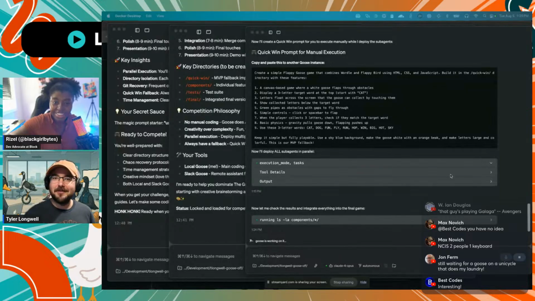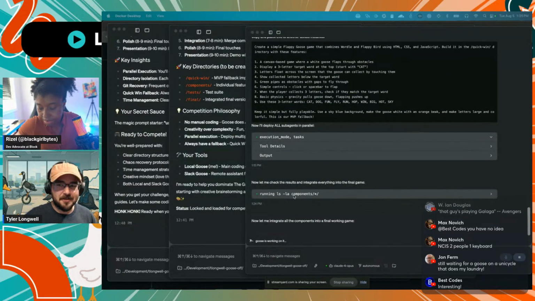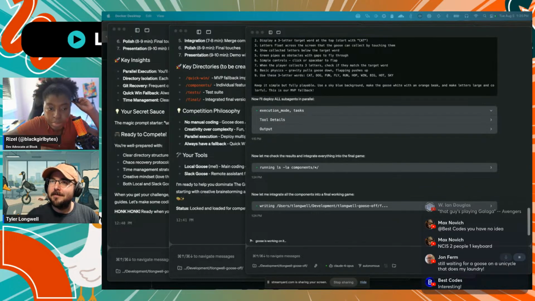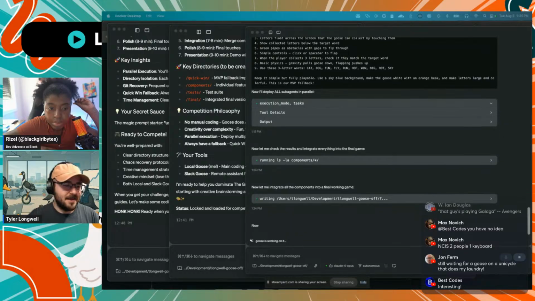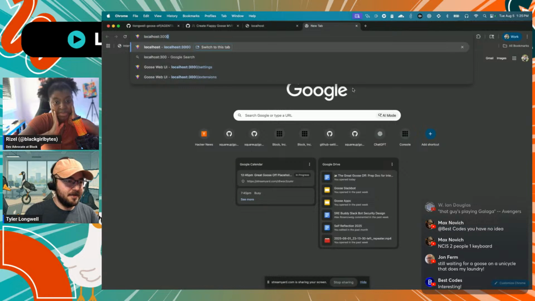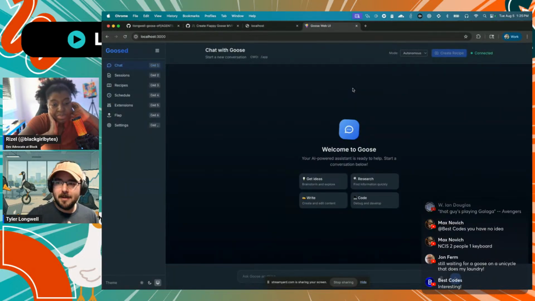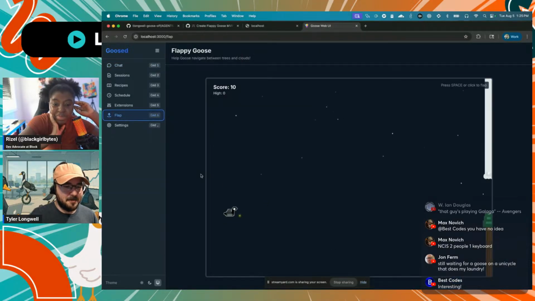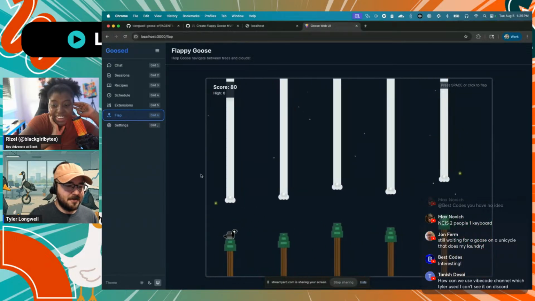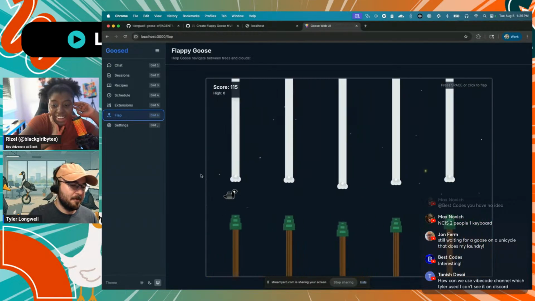Yes. Hey, I finished the sub agent execution. Now it's going to go and review everything that was generated, try and integrate it together, run some tests, see if it works. But in the meantime, I was going to show you an actual Flappy Goose that I had made earlier as part of Quinn3. With Quinn3 as part of a project I was working on, I wanted to do a web UI for Goose, so I've got this together here, and of course, it wouldn't be fun without a little Easter egg game. This one's put together by the Quinn3 coder.